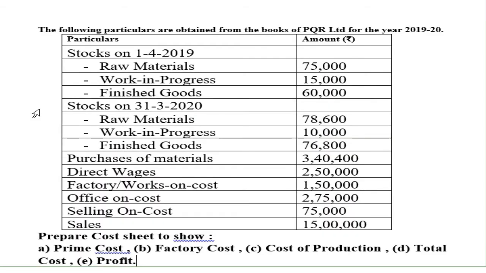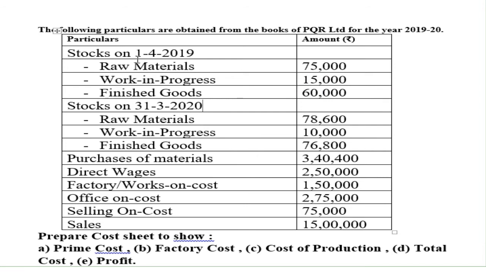My dear students, we will take one question now and I will show you how to prepare a cost sheet. The following particulars are obtained from the books of PQR Limited for the year 2019-20. The stocks on 1/4/2019, that is opening stock, and the stocks on 31st March 2020, that is closing stock.